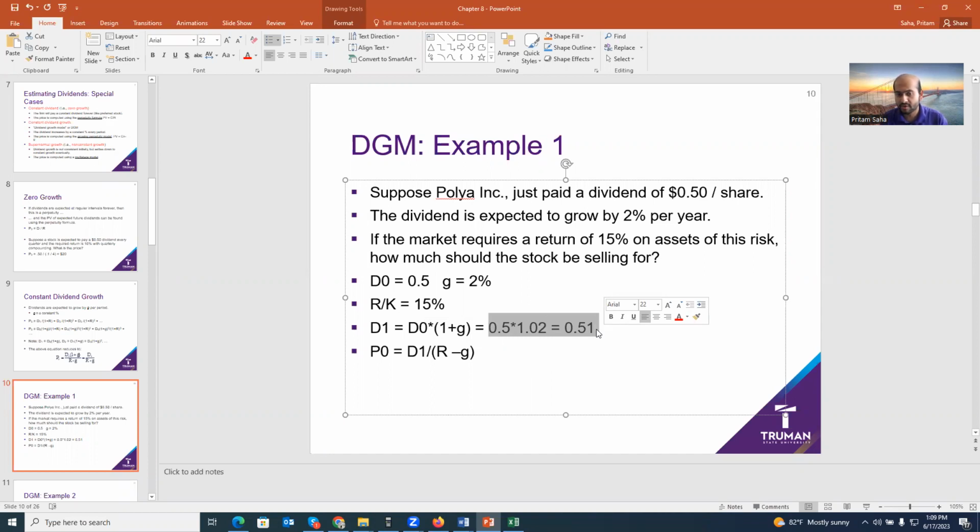So here we have the last year information. That's why we compound it. So 0.51 divided by R minus G, which is 0.15 minus 0.02. So that should be 3.92. That's the value. Make sense?